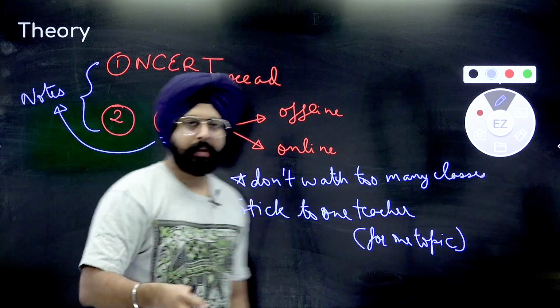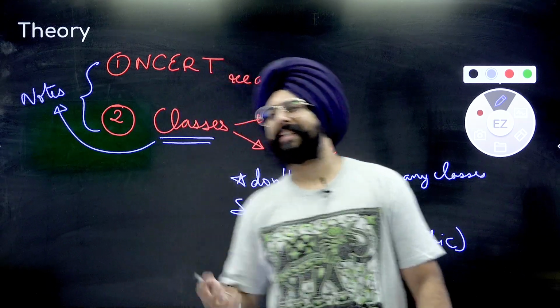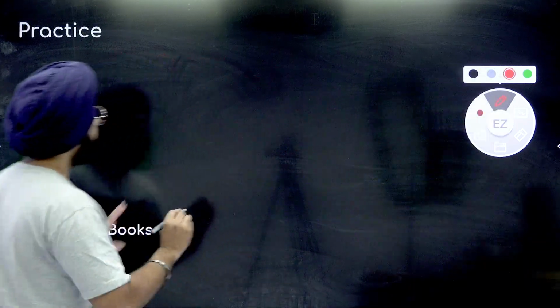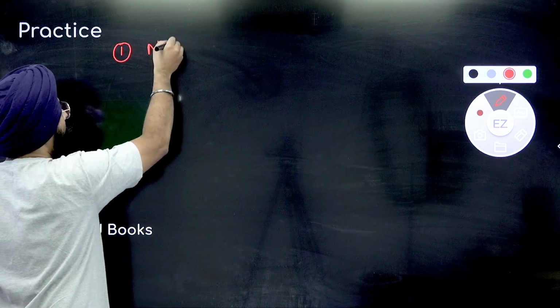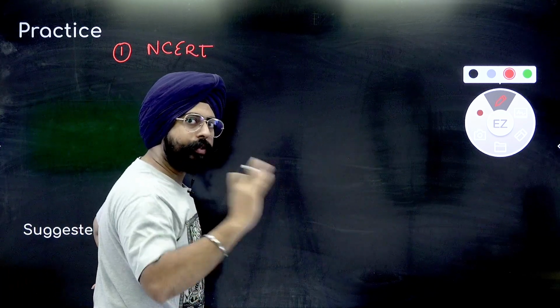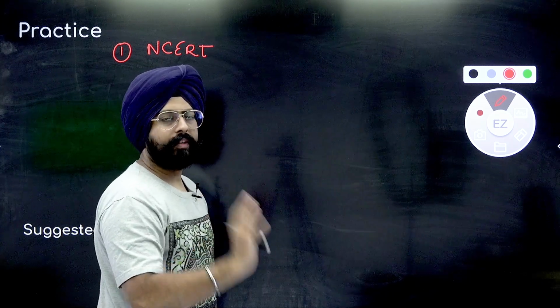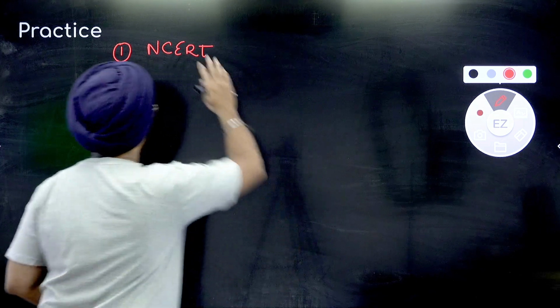If you want a supplementary book, Avasthi, you can refer to it, but again, as I said, it's not necessary at all. NCERT and classes, done. Step by step, I'll tell you where you have to practice from. First of all, again the NCERT. NCERT is very important for your physical chemistry practice. In-text questions and also the exercises at the end of every chapter, that is something that you have to do. Even the solved examples.